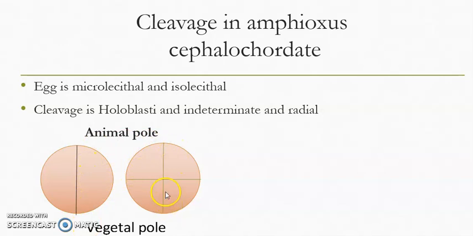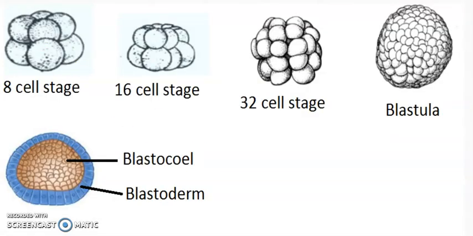And this is the second cleavage. The second cleavage is at right angle to the first cleavage; it is again vertical. After that, the third cleavage results in the formation of 8 cells. Then the next cleavage leads from 8 to 16, then 16 to 32 cell stage. After the 32 cell stage, it is converted into a blastula, and the blastula has a blastocoel, and the outer wall is called the blastoderm.